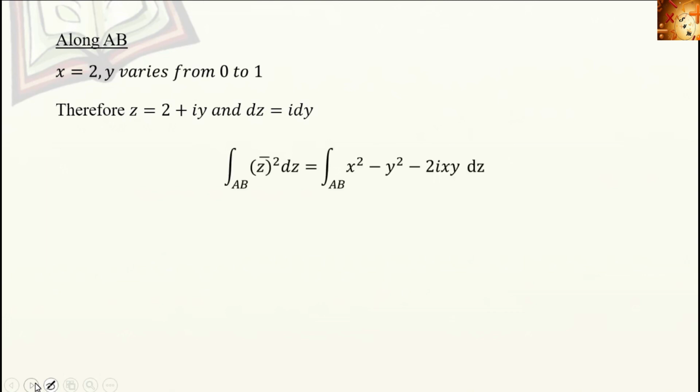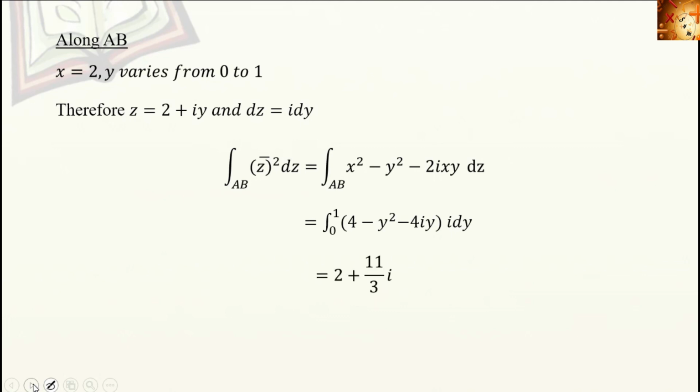So the integral over AB of z bar square dz, where z bar square is x square minus y square minus 2ixy. Substituting x equal to 2, we get 4 minus y square minus 4iy. Then dz is i dy. So substitute for dz, and here the integral is with respect to y. So y varies from 0 to 1, so the lower limit and upper limit are 0 to 1.